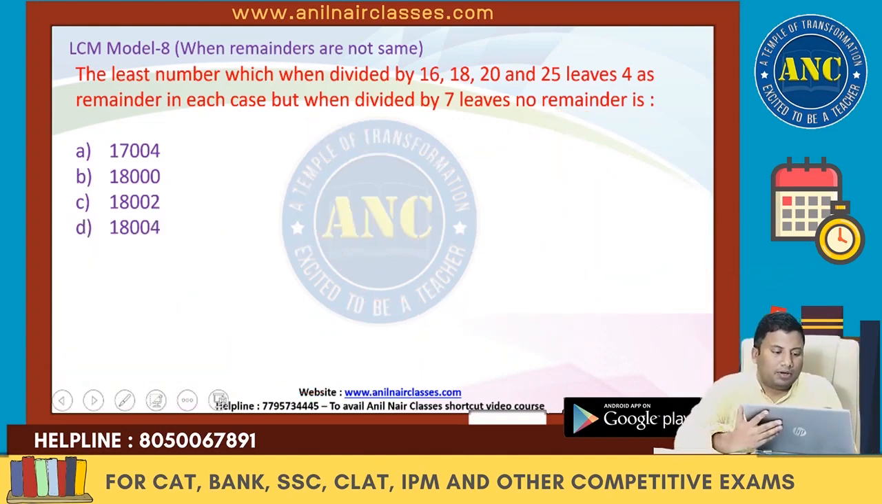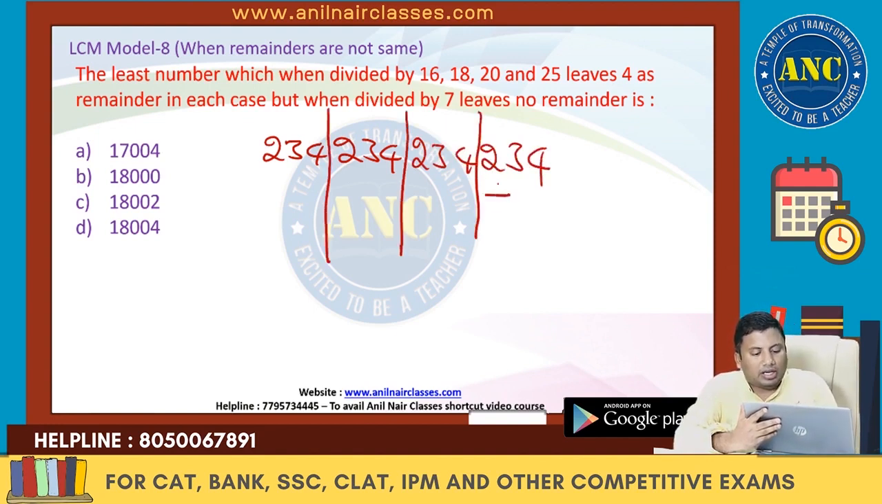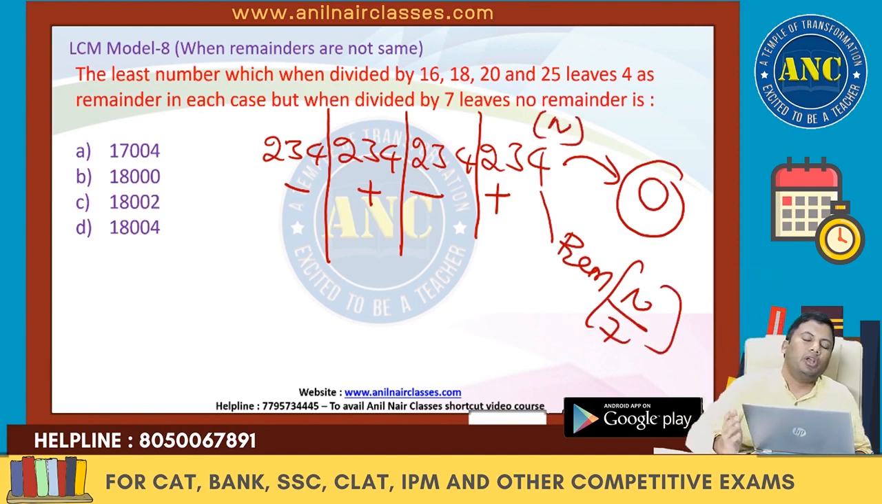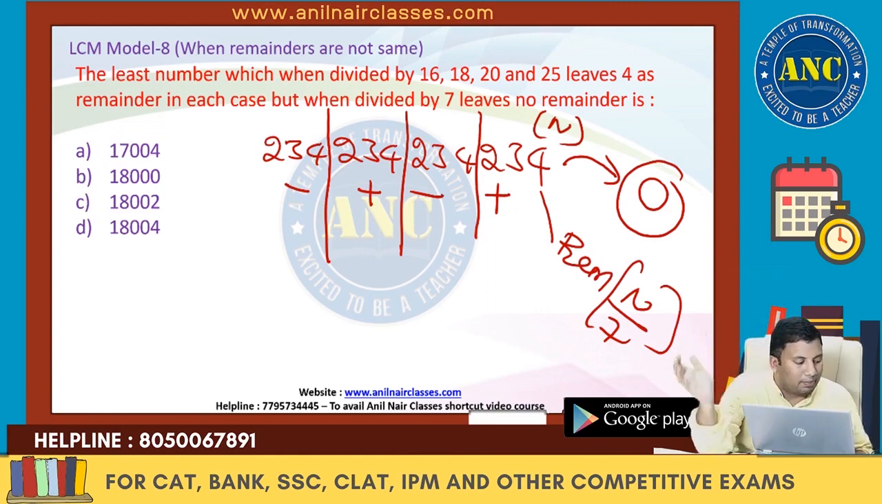For example, 234, 234, 234, 234. Take a group of 3 digits, alternately plus minus. So this is perfectly divisible by 7. If this is n, take a group of 3 digits and alternately plus minus.